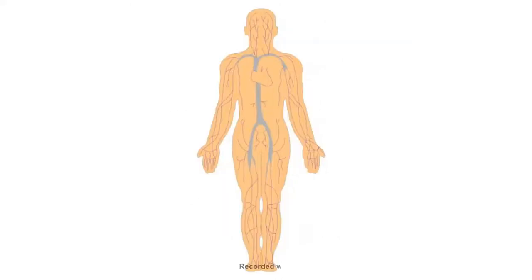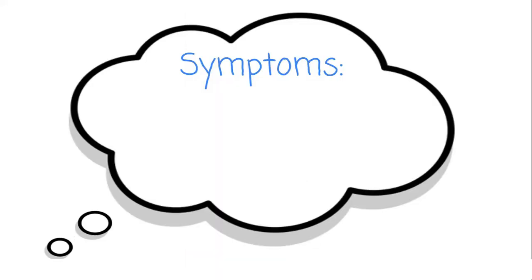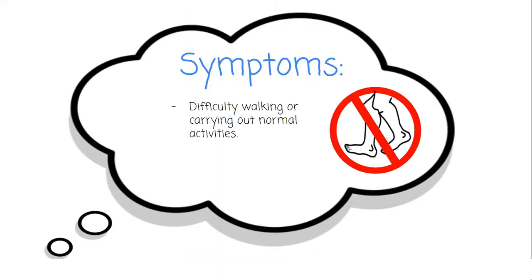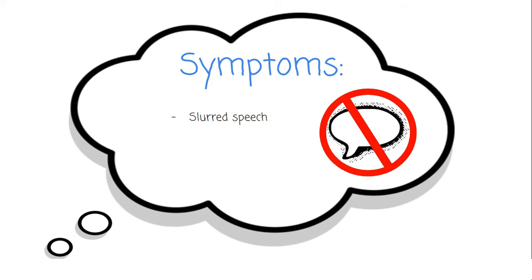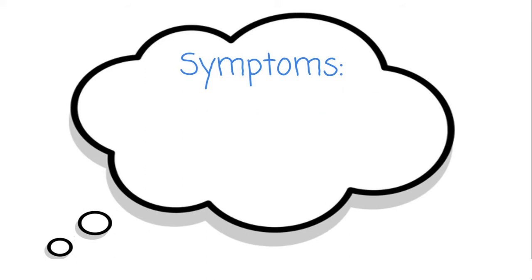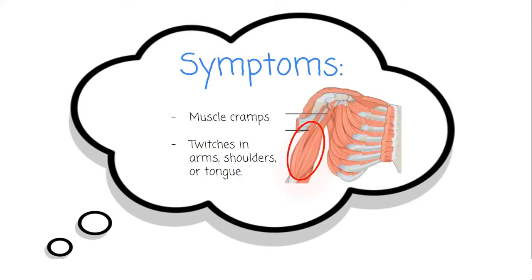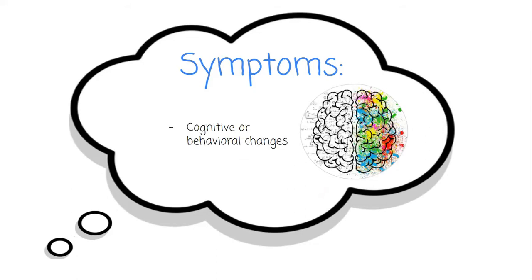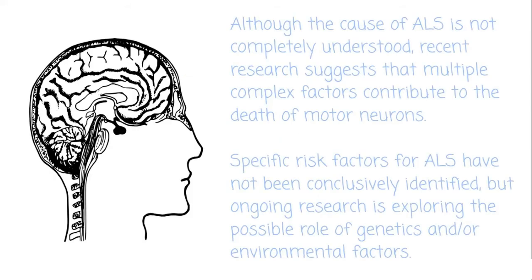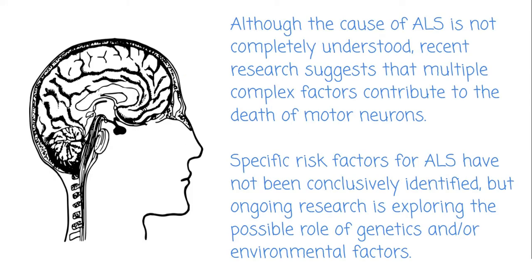Signs of ALS usually begin at the hands, feet, and limbs before spreading to other parts of the body. Symptoms include having difficulty walking or carrying out normal activities, tripping or falling, feeling weakness in the legs, ankles, and feet, slurred speech or having trouble swallowing, muscle cramps and having twitches in the arms, shoulders, or tongue, and cognitive or behavioral changes. Although the cause of ALS is not completely understood, recent research suggests that multiple complex factors contribute to the death of motor neurons.